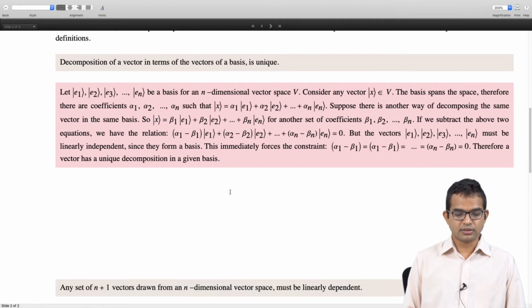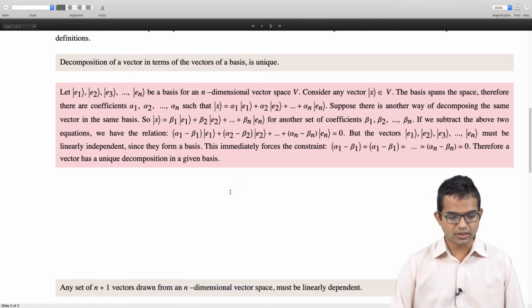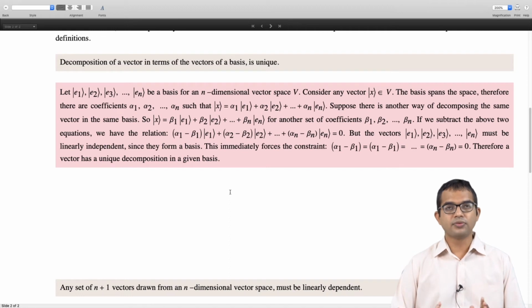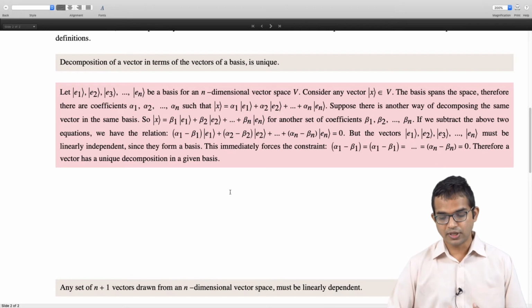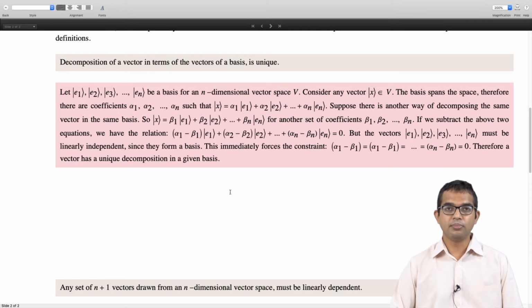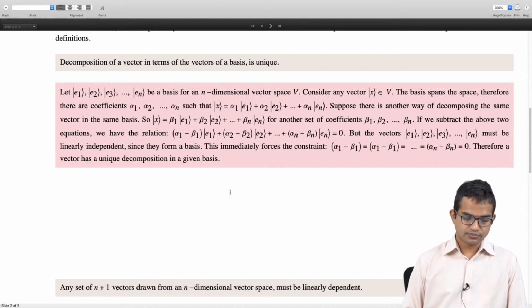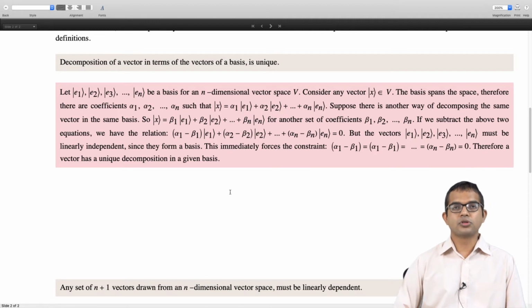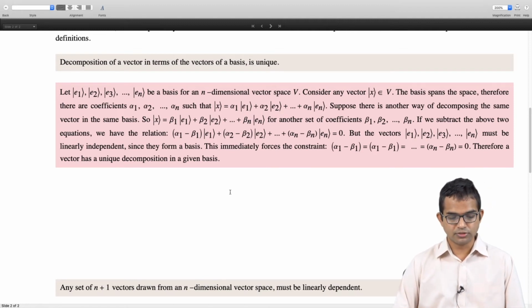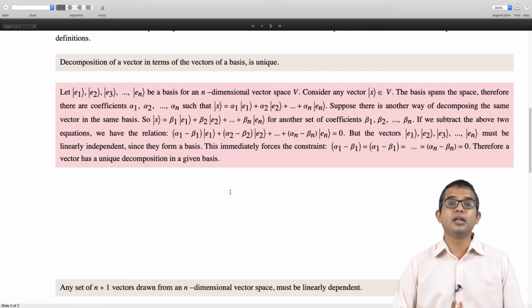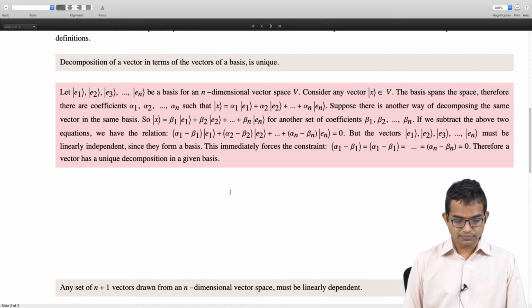So next we have another result. This is a very beautiful result, right? Any set of n plus 1 vectors drawn from an n-dimensional vector space must be linearly dependent, right? If you want to pause the video and try to work this out on your own, please do so. This again will use some of the ideas from matrices that we worked on a few lectures ago. So let's look at the argument now.